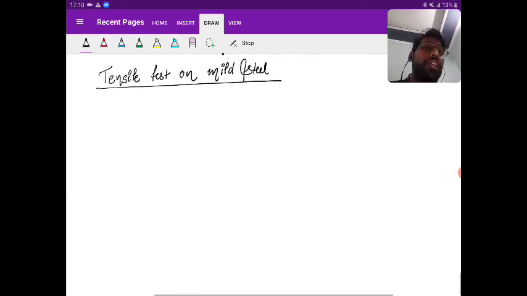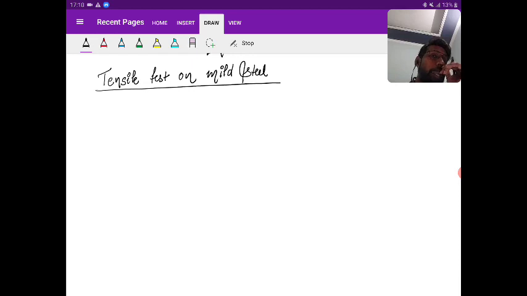Tensile test on mild steel. Okay, so try to understand. If I want to go for the tensile test on mild steel, first let me clarify: this is a standard experiment, right? A standard experiment is conducted at a standard place with standard equipment.